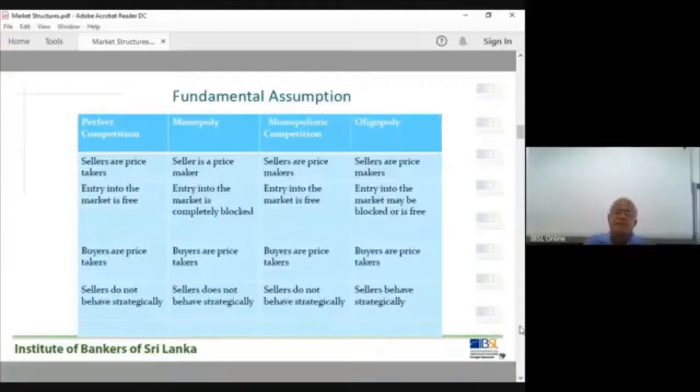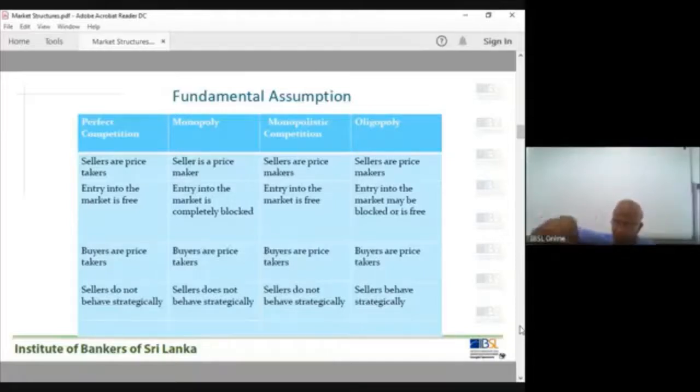Now, these are the fundamental assumptions of market structures. Competitive market structure, perfect competition: sellers are price takers. Monopoly, pure monopoly, we can put within brackets: the seller is a price maker, and can determine the price. Monopolistic competition: sellers are price makers.